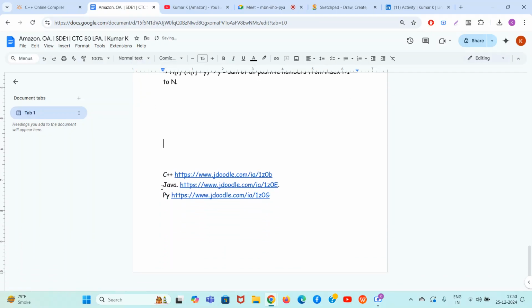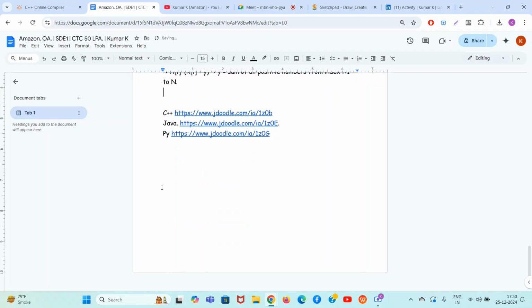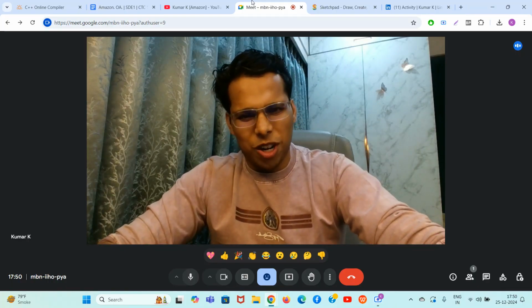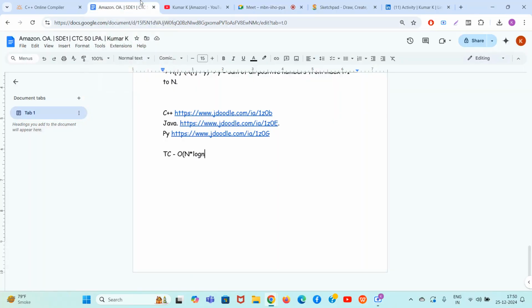Time complexity will be n log n plus n, right? Because it will take some time for you to sort the array of pairs, since you have to keep the r also connected. So n log n, or 2 n log n or whatever, but n log n basically. And plus n, you will again have to travel the array, right?